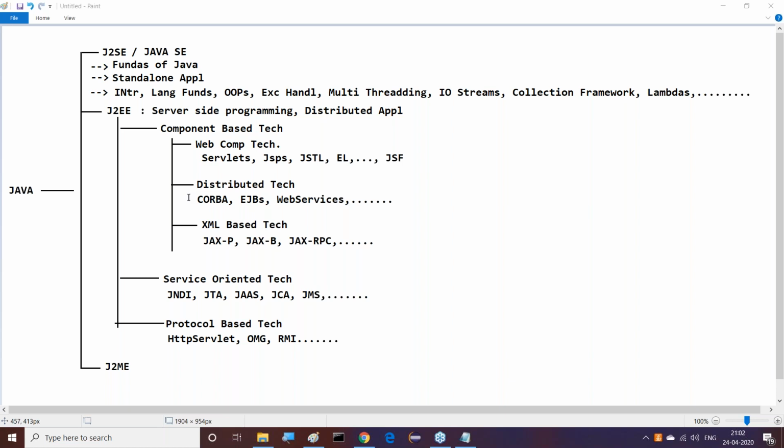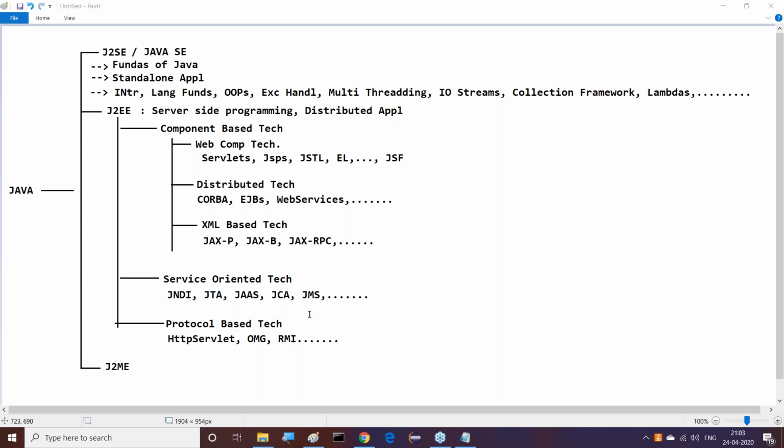First one is component-based technologies. Second one is service-oriented technologies. And third one is protocol-based technologies. Under component-based technologies, we have web component technologies, distributed component technologies, and XML component technologies. Web component technologies are servlets, JSPs, JSTL and expression language. Of course, recently JSF is also a web technology. Under distributed technologies, CORBA, EJBs, web services, and so on. Under XML-based technologies, JAXP, JAXB, JAX-RPC, and so on.